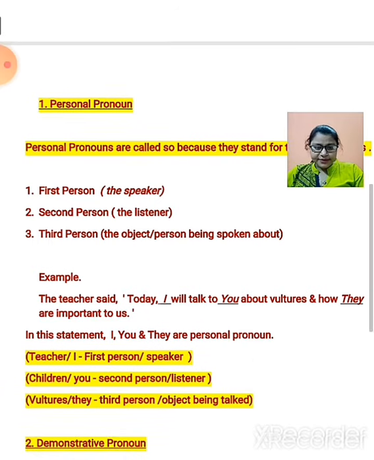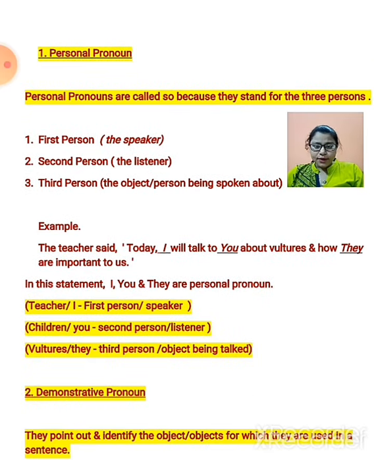Let us see the example. Here the example says that the teacher said, today I will talk to you about the vultures and how they are important to us. The word I is used for the teacher, so it becomes the first person. You are the listener, so you become the second person, and the vultures are the third person, so it becomes they.